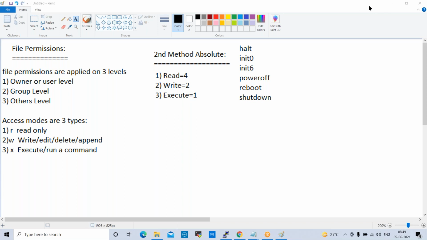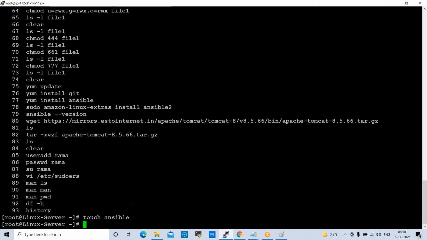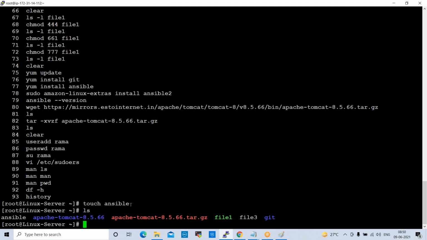Sir, can you show us again how to create a file, please? How to create a file? Okay, we can use the touch command or the cat command. I'll show you. Touch file name, so for example, touch Ansible. Like this, if you check with ls, the Ansible file is there. Also we can use vi, vi file name, vi Terraform.